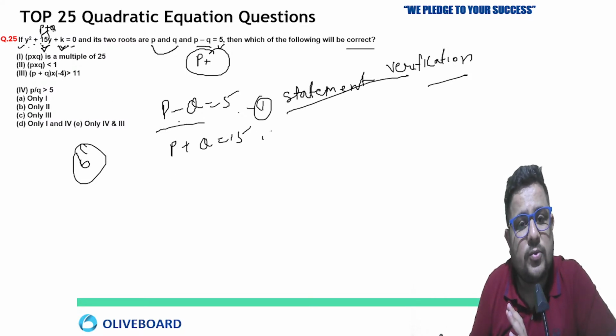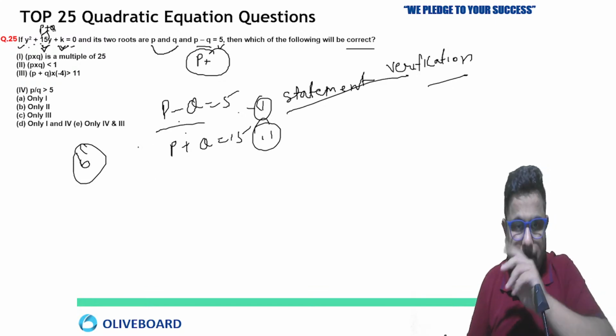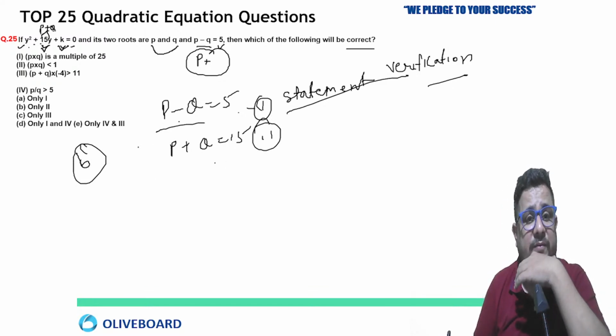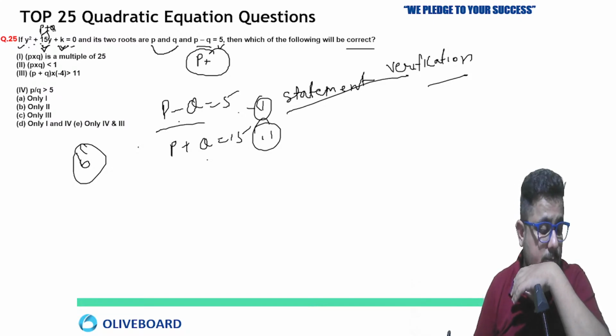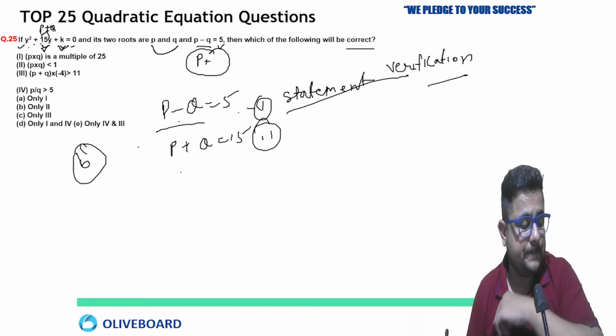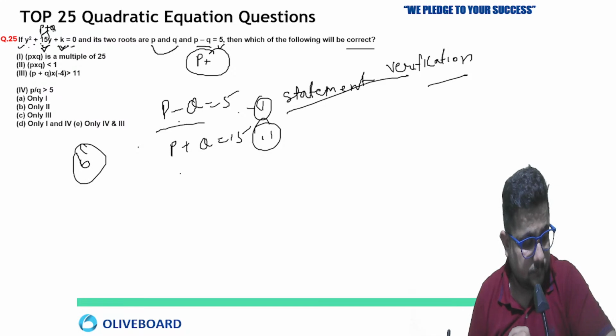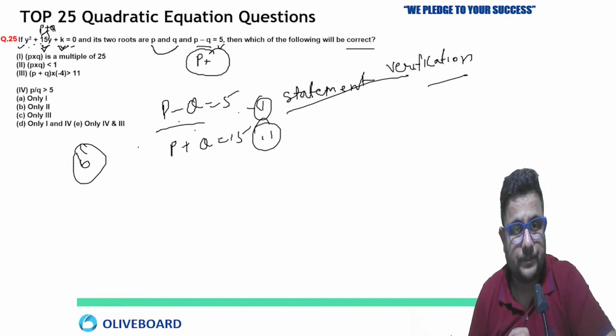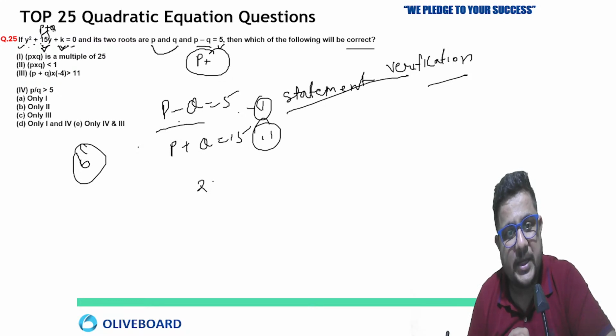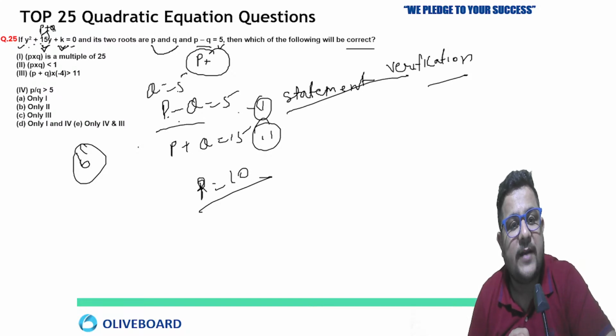Now just compare these two equations. P minus Q equal to 5, P plus Q equal to 15. How will you get this? Very good, excellent, the right approach you used. Very good, Ishika. When you add these two equations, you will get 2P equal to 20, meaning P equal to 10. If P is 10 and P minus Q is 5, then Q is going to be 5.